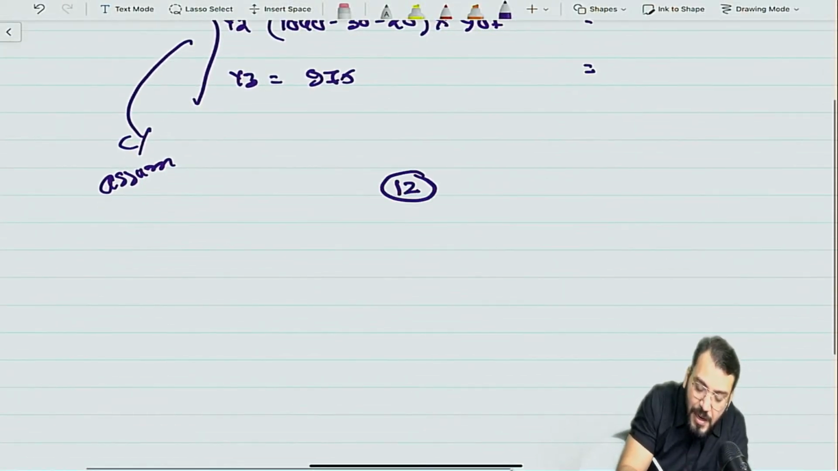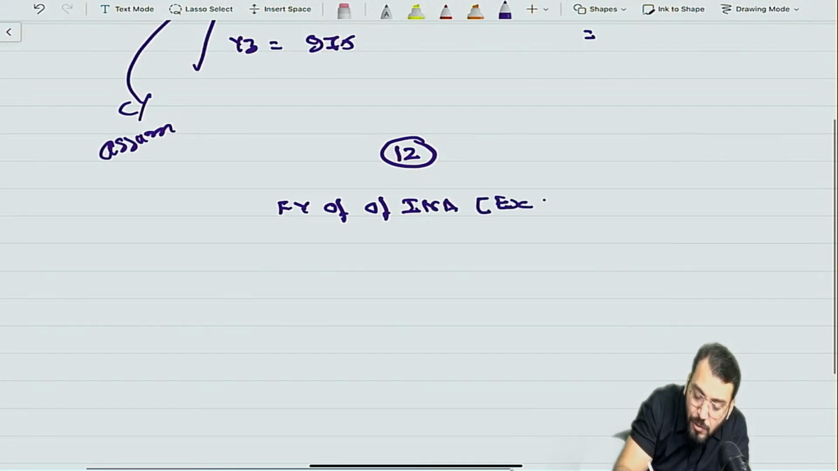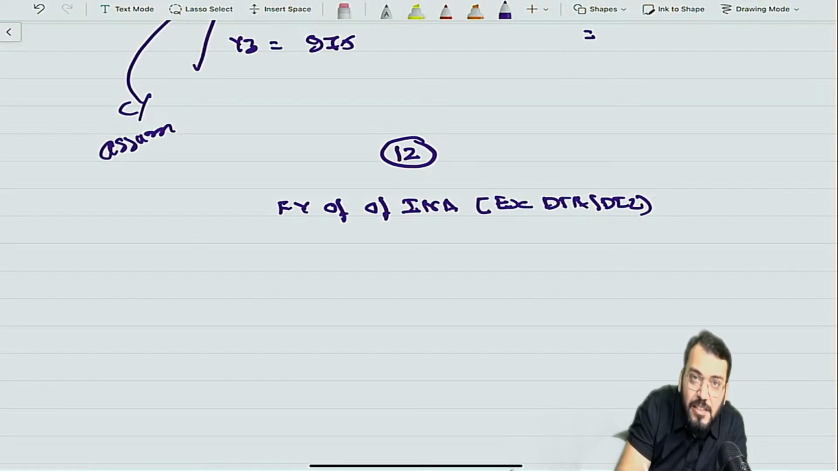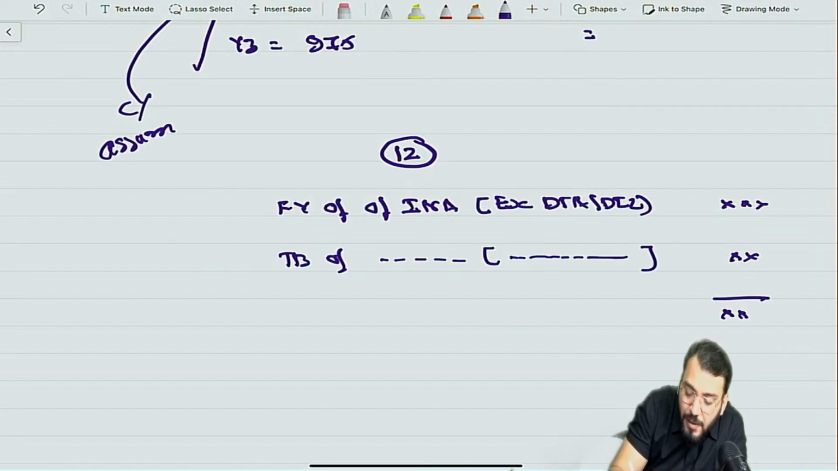Ind AS 12 says that you first need to find out the fair value of INA. This fair value will be excluding deferred tax asset or deferred tax liability, meaning don't consider any DTA and DTL of the subsidiary company or any acquiree. Then compare it with the tax base of INA, which will also exclude DTA and DTL. Understood?